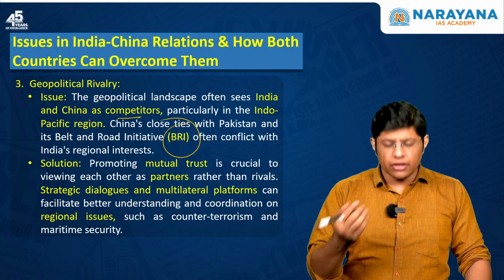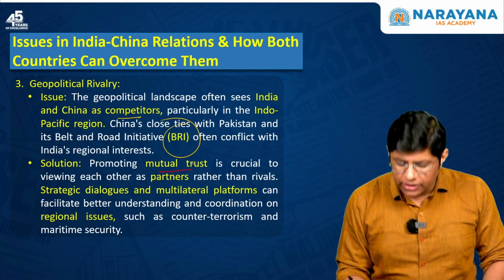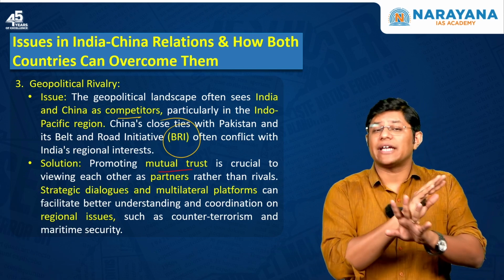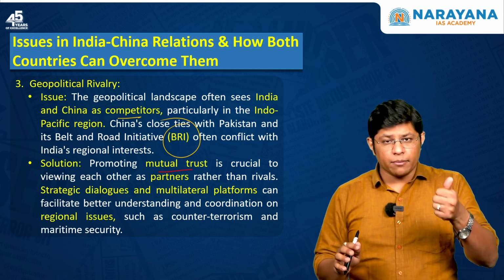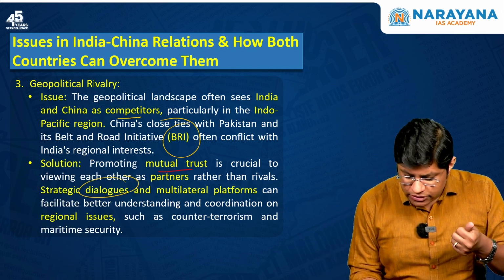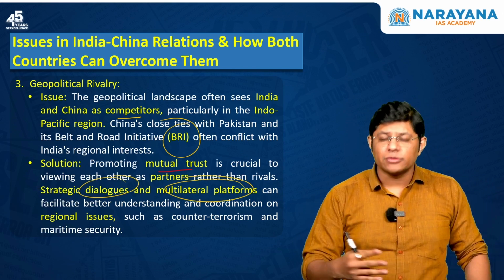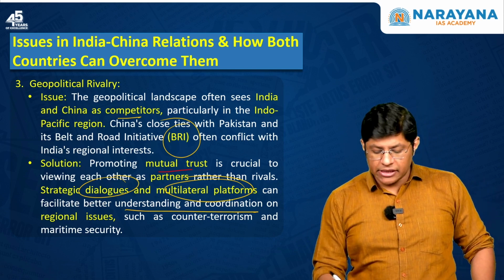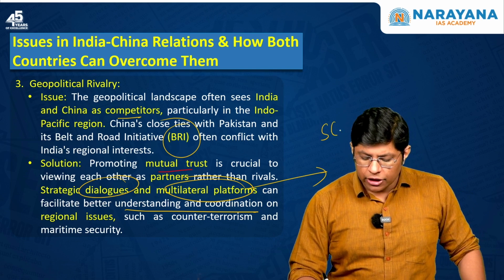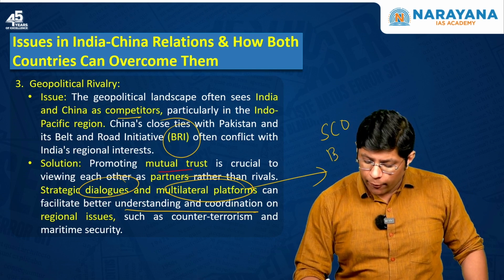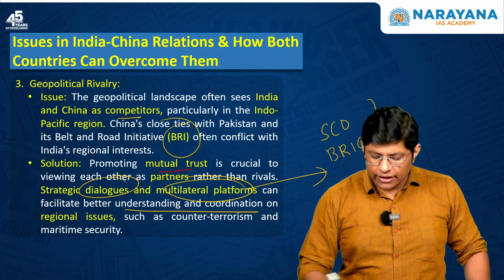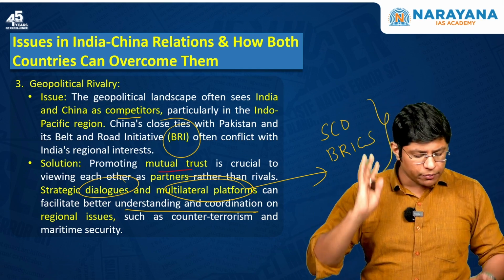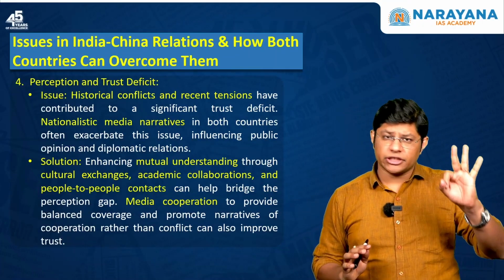And what is the solution? Both the countries need to have mutual trust. Both these countries have to see each other as partners and not as rivals, right? So again, both the countries have to focus on dialogues and multilateral platforms for better understanding and coordination, right? Now, which are these multilateral platforms? For example, we have the Shanghai Cooperation Organization, we have BRICS. So these are the platforms where both the nations can engage with each other to find solutions to the problems. This is the third issue, the geopolitical rivalry.